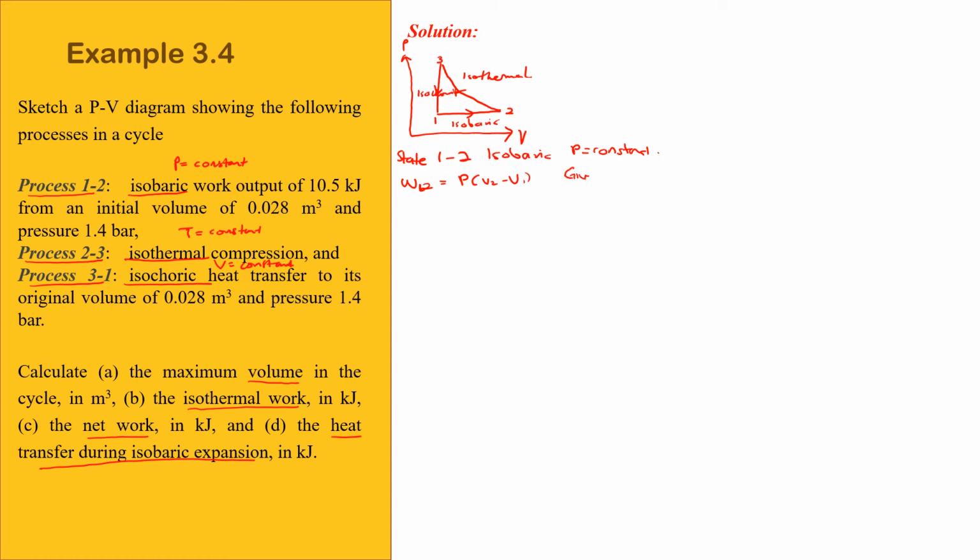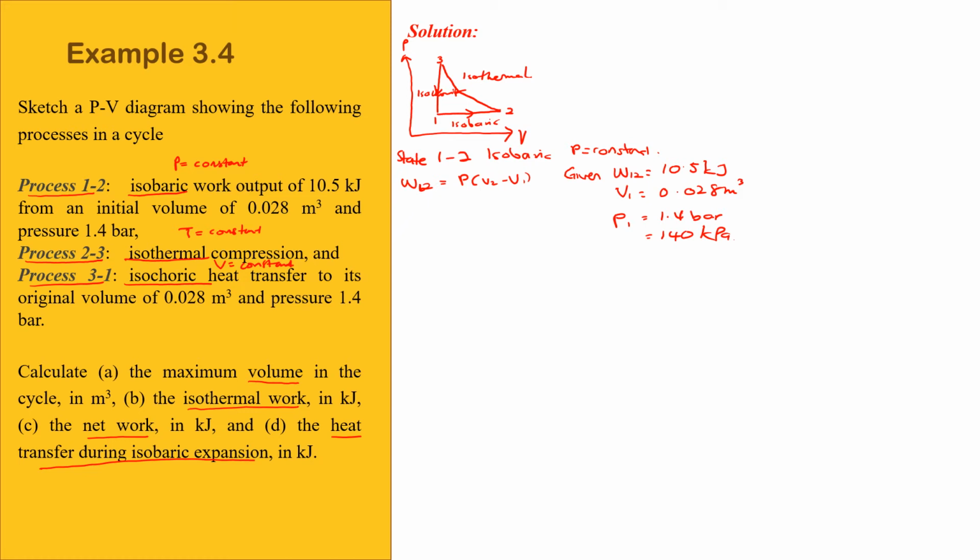Okay, given W12 is equal to 10.5 kilojoule. Then dia bagi juga volume initial. So V1 is equal to 0.028. And then dia given juga pressure 1 is equal to 1.4 bar. Is equal to 140 kilopascal. Okay, kita kena guna unit kilopascal sebab semua operasi dalam kita punya first law of thermodynamic ni kita guna kilopascal.